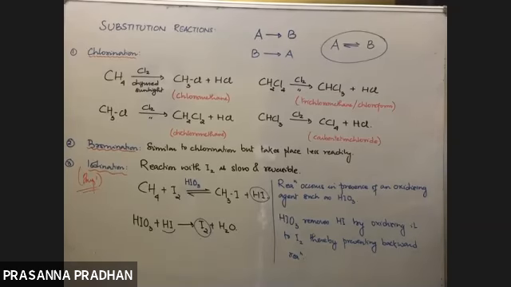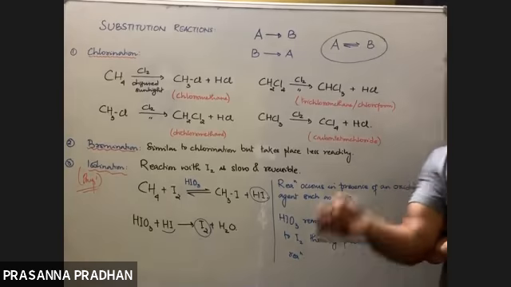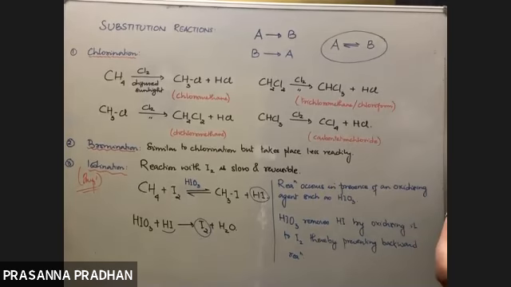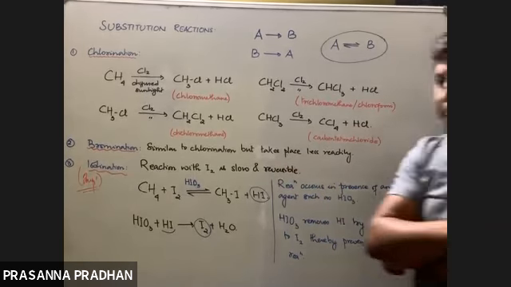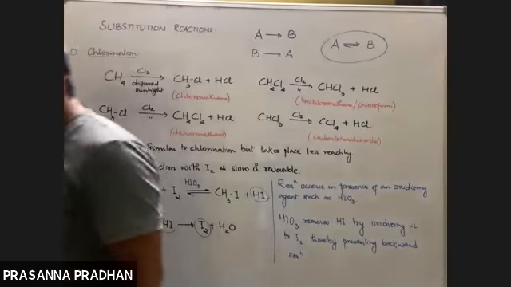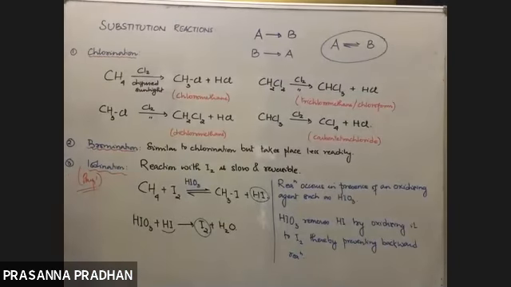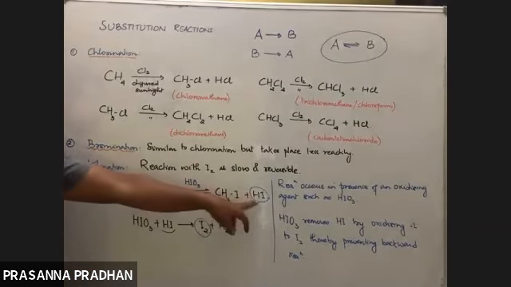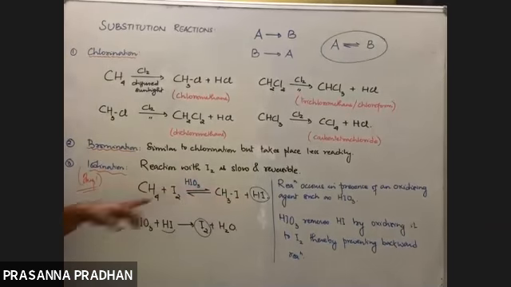Fine. So yes, we have chlorination in diffuse sunlight, bromination occurs but quite slowly, but iodination is extremely slow and the reaction is reversible. And one more point to be noted is that to prevent the backward reaction, we use an oxidizing agent. So what does the oxidizing agent do? It removes the HI, thereby preventing the backward reaction. So here I just discussed taking an example of methane.